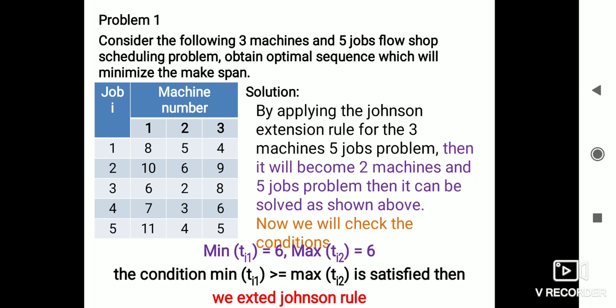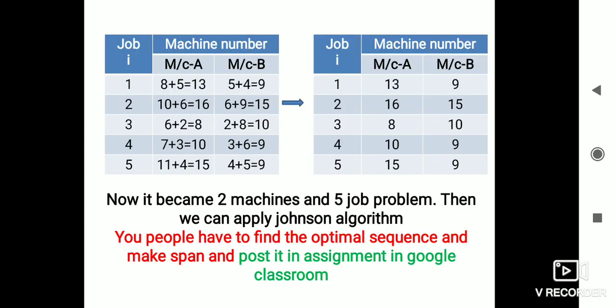Once again we will discuss: the minimum of time of the first mission will be 6. In the same way, the maximum of time of the second mission will be 6. We find 6 for the second job in the first mission, and 6 for the third job. The condition is satisfied. We can extend Johnson's rule. The problem will become like this: 8 plus 5 is 13. Like this we will have the problem.